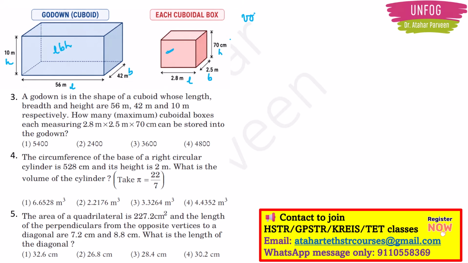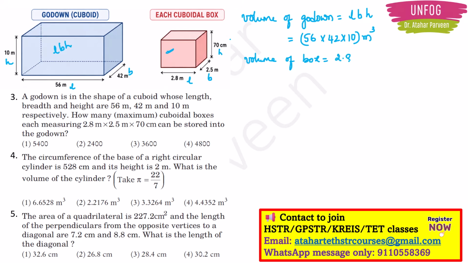So volume of the godown is equal to length into breadth into height. So substitute those values here, which will be 56 into 42 into 10, and what is the unit of volume? Meter cube, right? Like that only, what will be the volume of the box? That is also LBH only, right? So length into breadth into height. What is there in the dimensions? 2.8 meters into 2.5 meters into 70 centimeter is there.